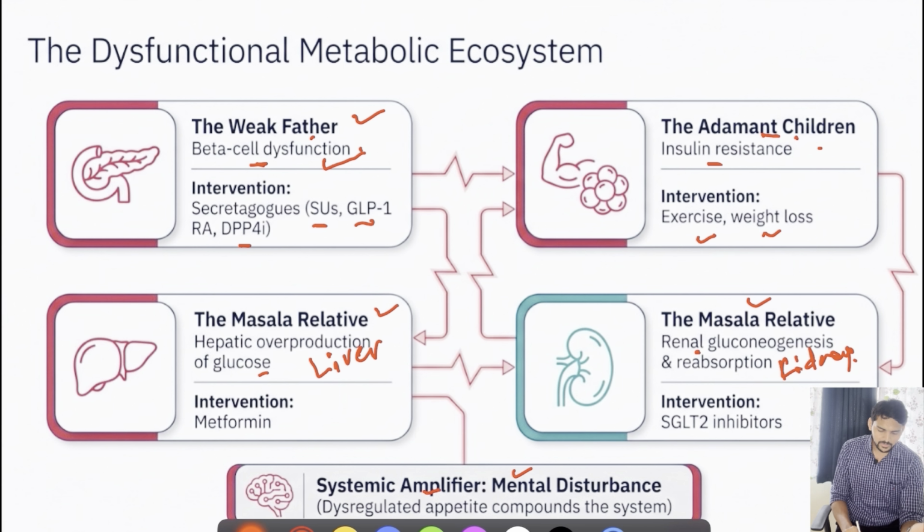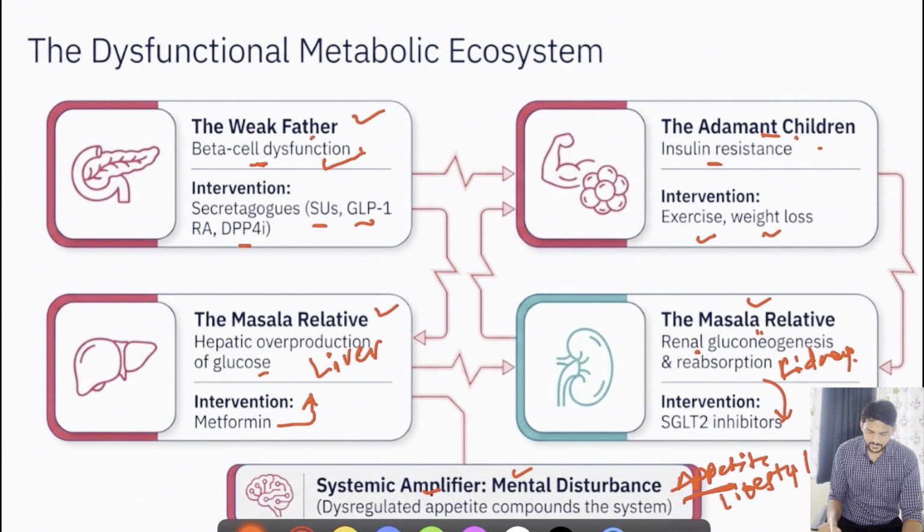Then, regarding the hepatic overproduction of glucose, we can utilize metformin. And for the other mechanism, where renal reabsorption can be inhibited using SGLT2 inhibitors, which is the topic of discussion today. Coming to the stability of appetite and hunger, we know that numerous lifestyle interventions as well as the newer group of medications like GLP-1 receptor agonists will act at various centers including the hypothalamus for the regulation of this imbalance. So whenever you think of diabetes, always imagine this problematic home so that you will get to know using what medication we can target the pathology.